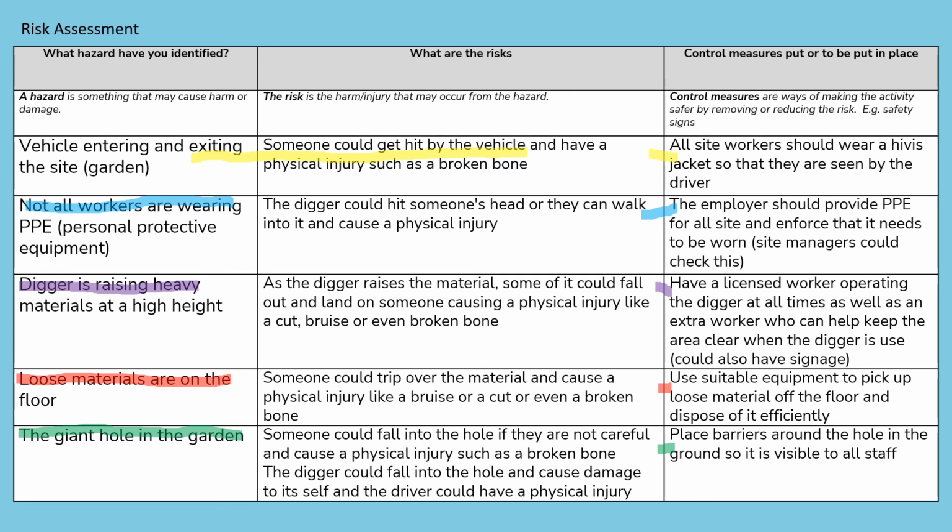And all of these control measures will then help to reduce the likelihood of these risks from actually happening. So it helps to prevent any harm being brought to any workers or anybody on site. So that was the risk assessment lesson. I hope it was successful and that you've taken something away from that. You can always practice this activity again on a new risk assessment worksheet and finding your own suitable video online on YouTube.